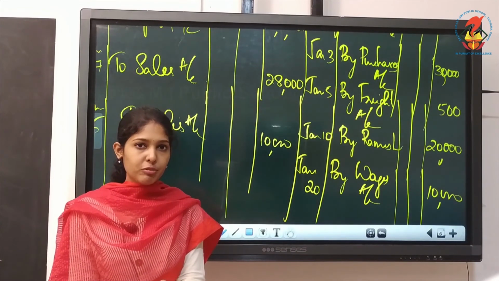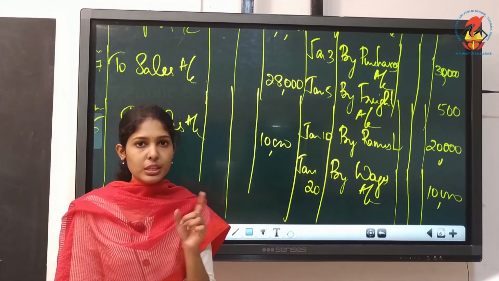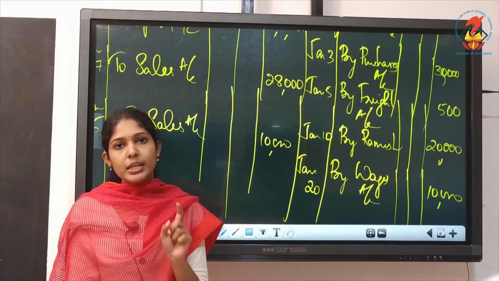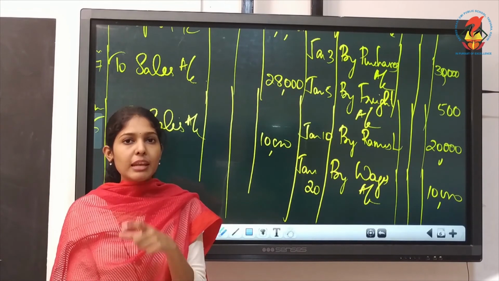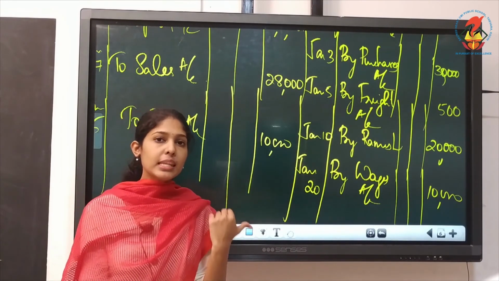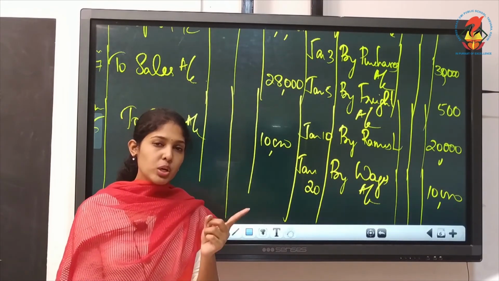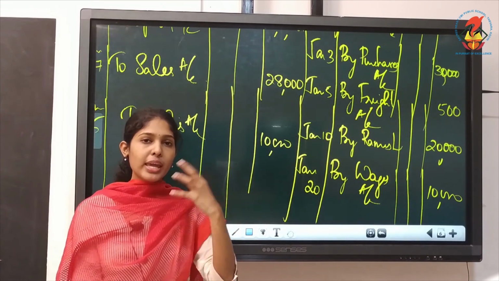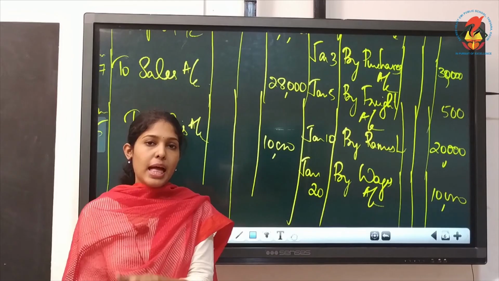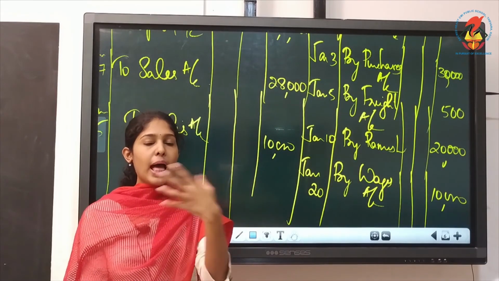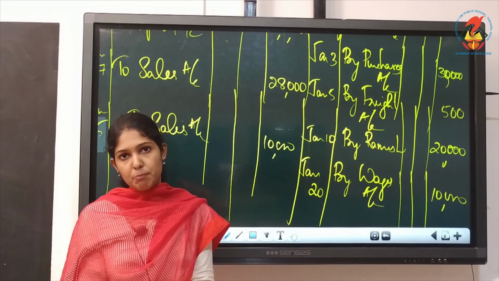Then the last one, paid rent by check. What is the journal entry for that? It is rent account debtor to, it is a check you are paying, so you must write to bank account. Can we record that transaction in cash book? No. Cash book is just like a cash account, and we know that cash account and bank account both are separate accounts.